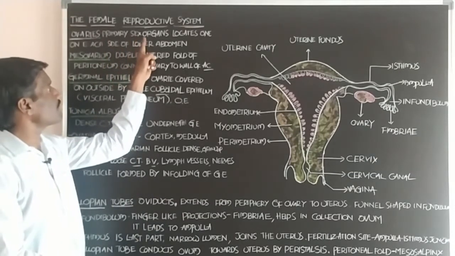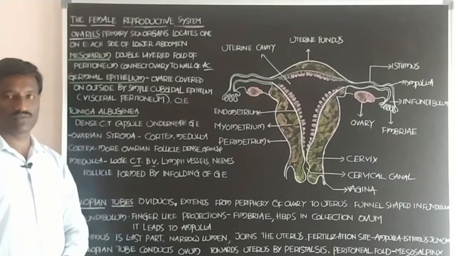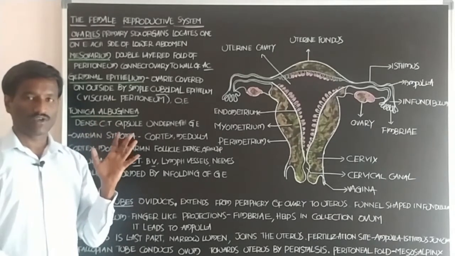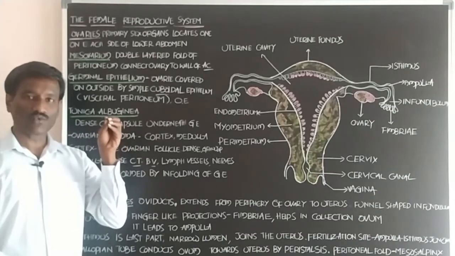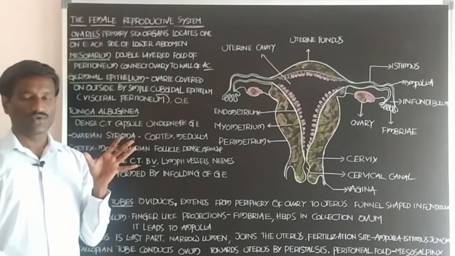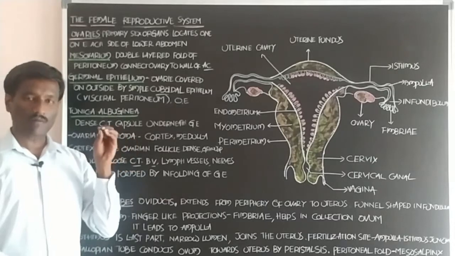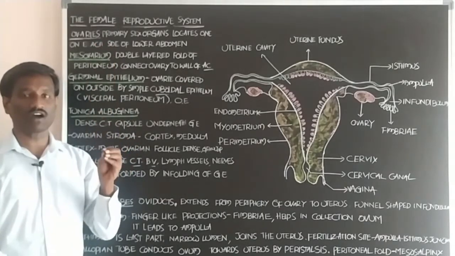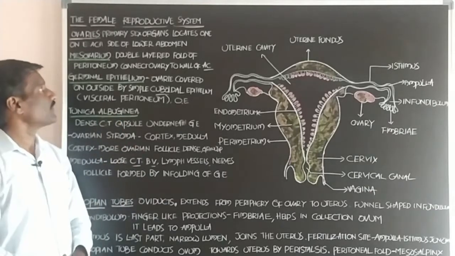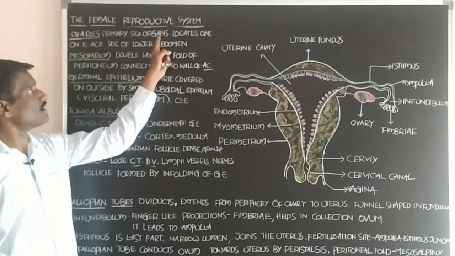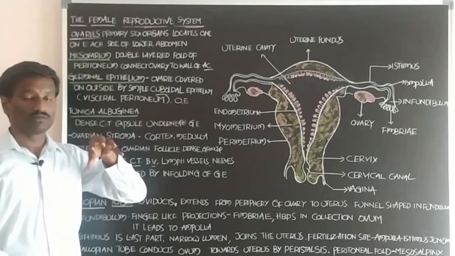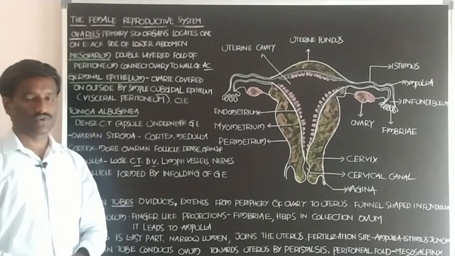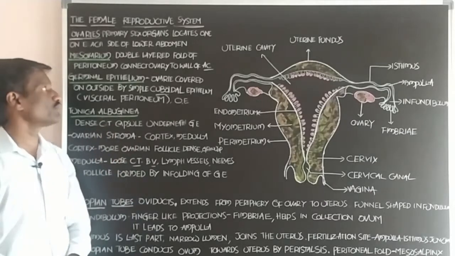Ovaries are primary sex organs that produce ova. Student, the ovaries produce gametes, or the ova, and also secrete estrogen hormone.